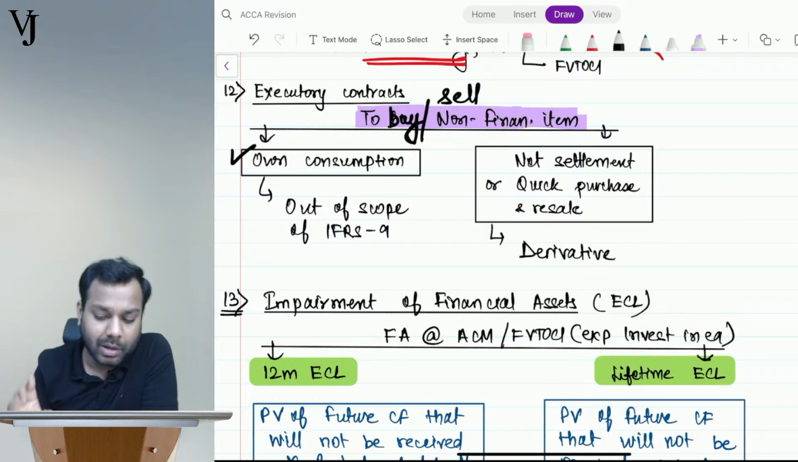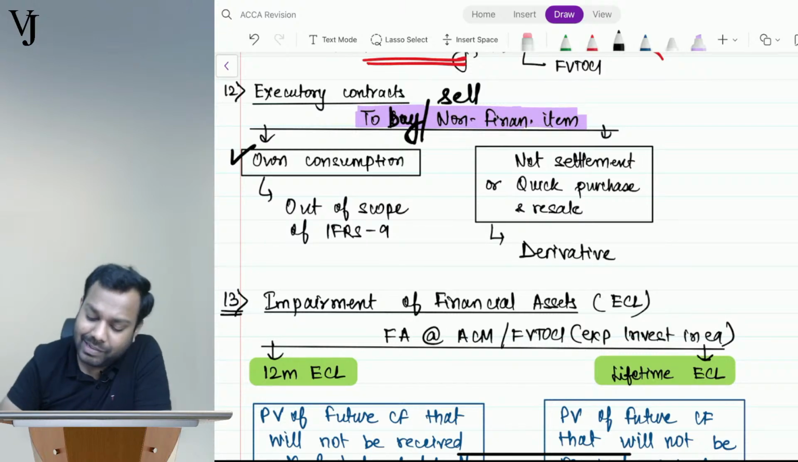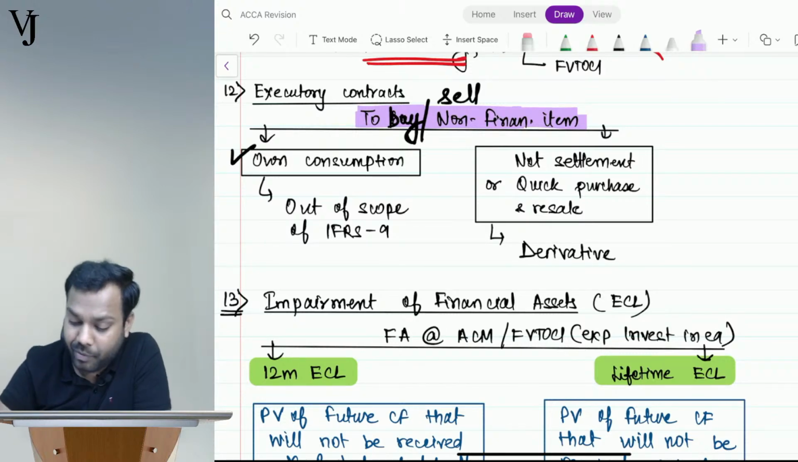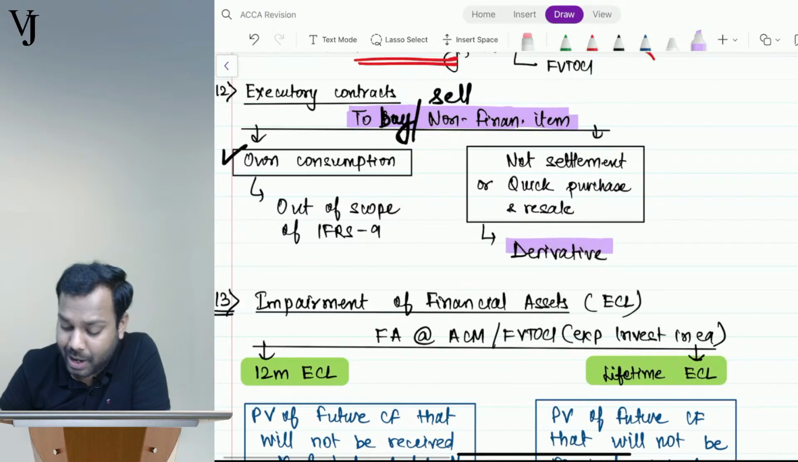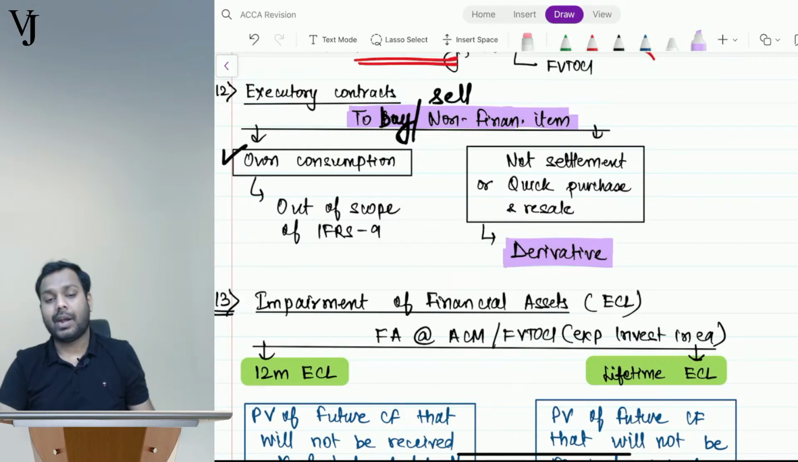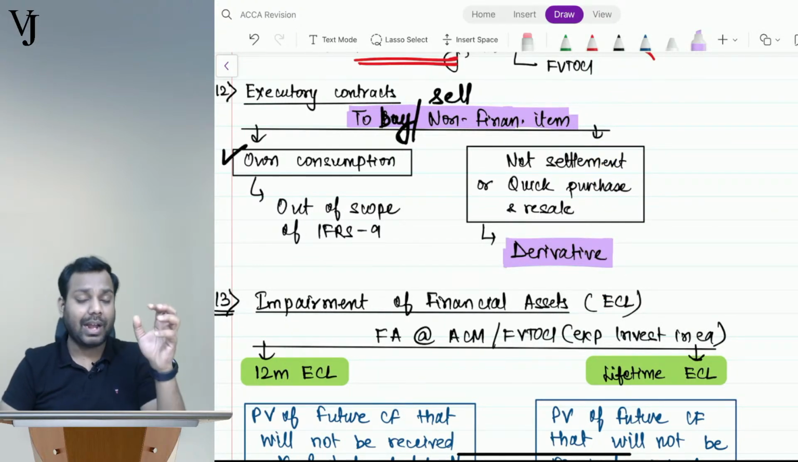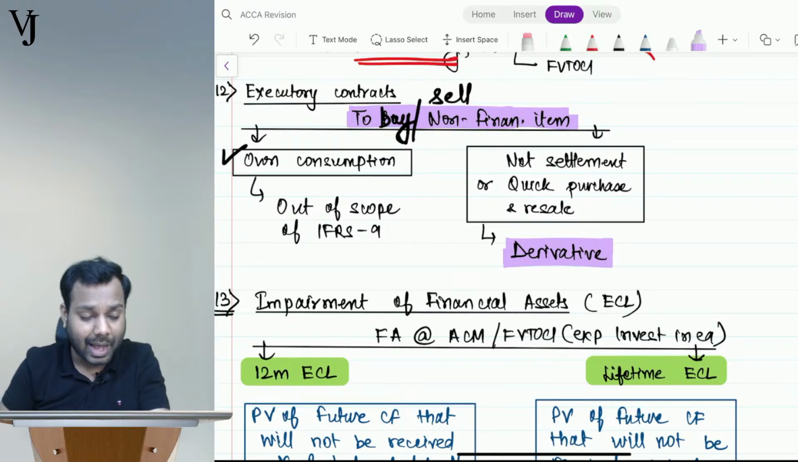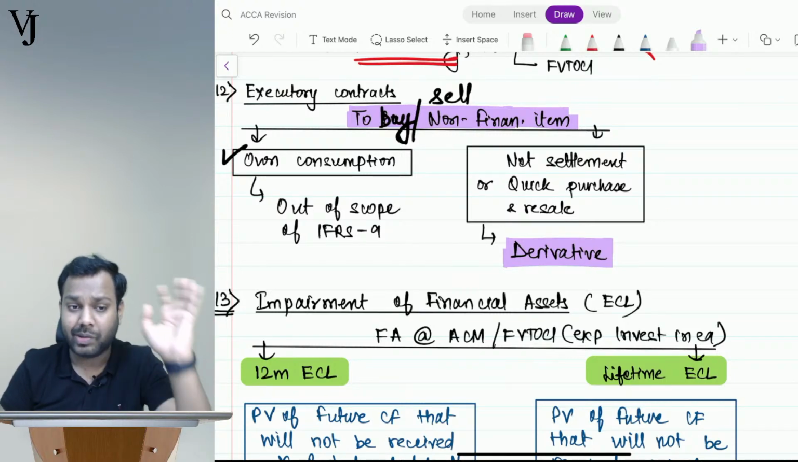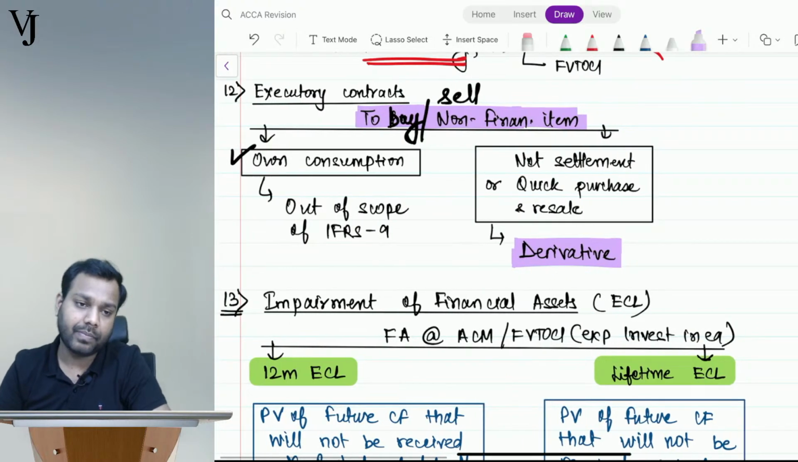That's all. The standard says that these types of contracts are within the scope and are called derivative contracts. They derive their value from the underlying. They don't require any initial investment, and they will settle at a future date. Is it clear, everyone?